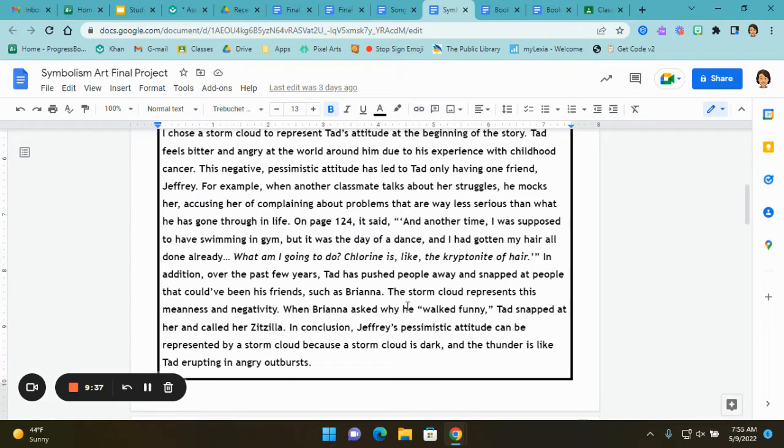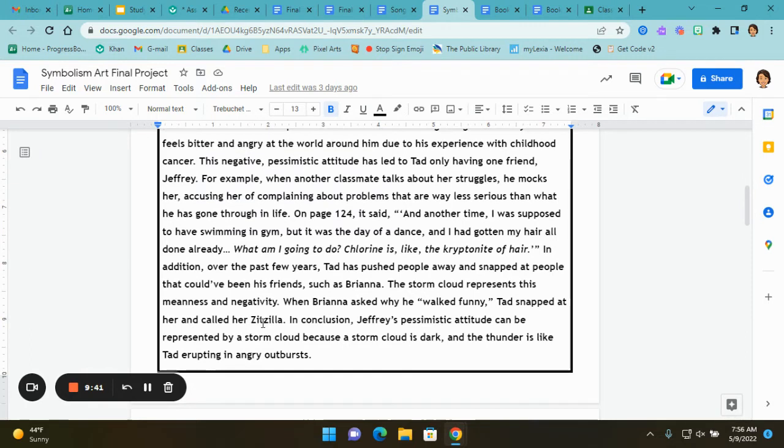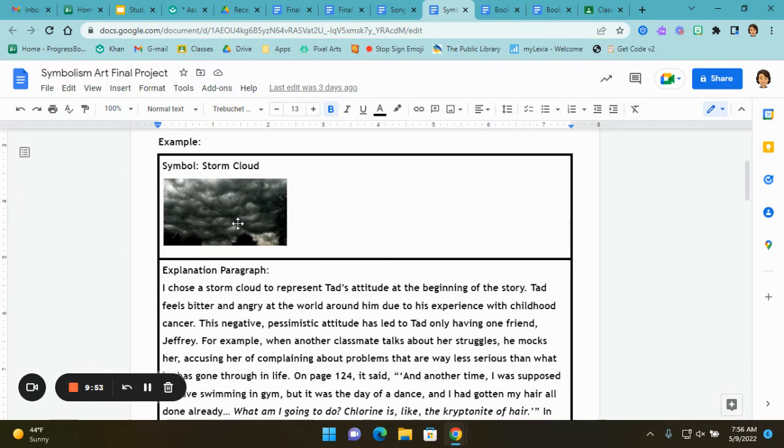When Brianna asked why he walked funny, Tad snapped at her and called her Zitzilla. In conclusion, Jeffrey's pessimistic attitude can be represented by a storm cloud because a storm cloud is dark and the thunder is like Tad erupting in angry outbursts. So I chose a storm cloud because to me it represented Tad's attitude.